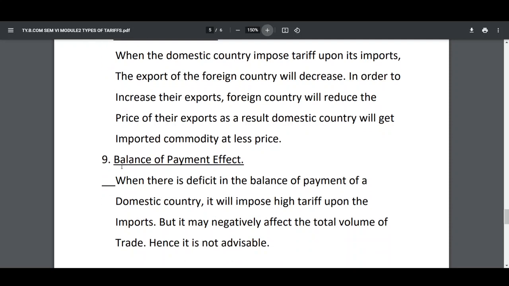Now, ninth effect, that is balance of payment effect. When there is deficit in the balance of payment of a domestic country, it will impose high tariff upon the imports, but it may negatively affect the total volume of trade. Hence, it is not advisable.